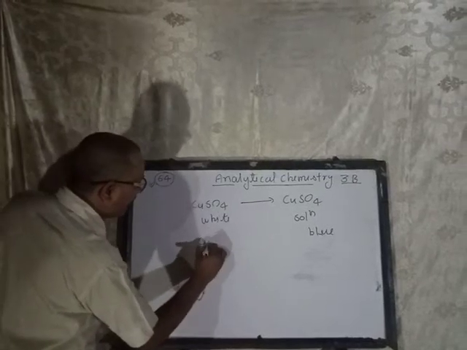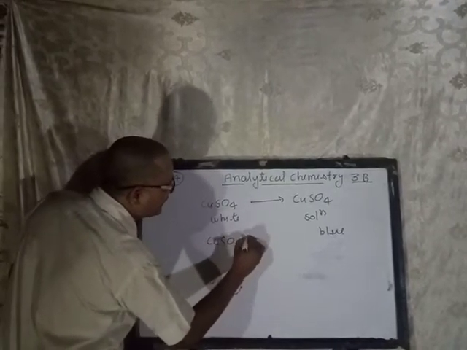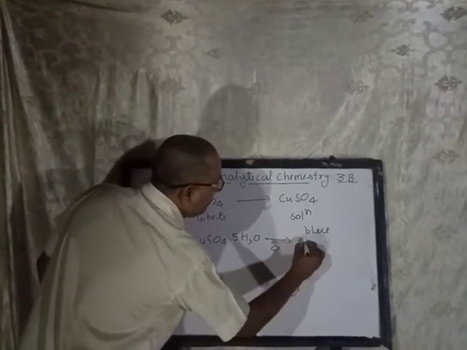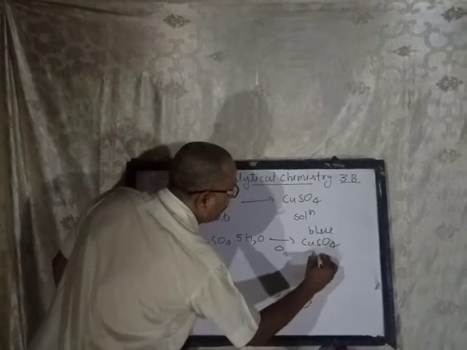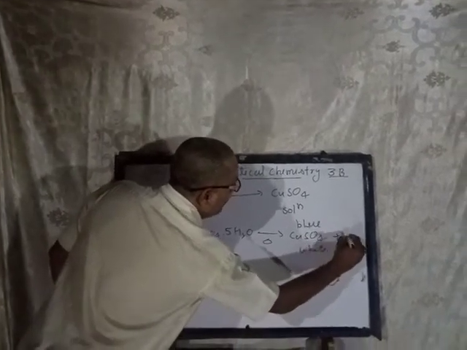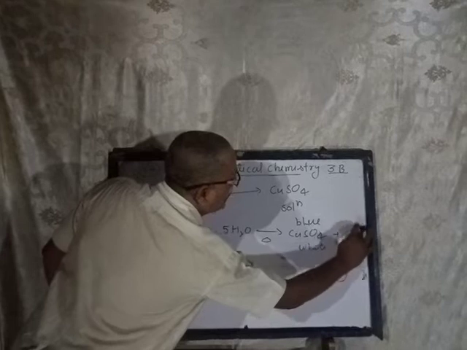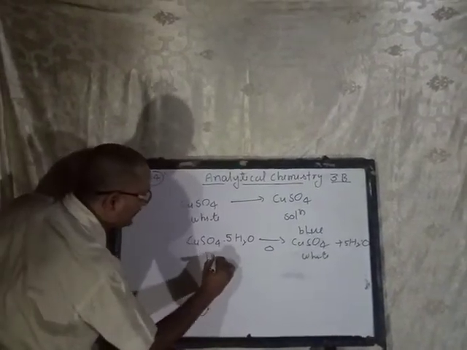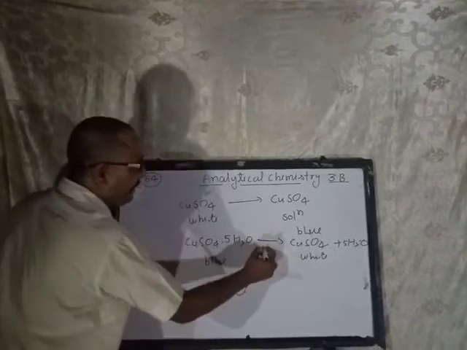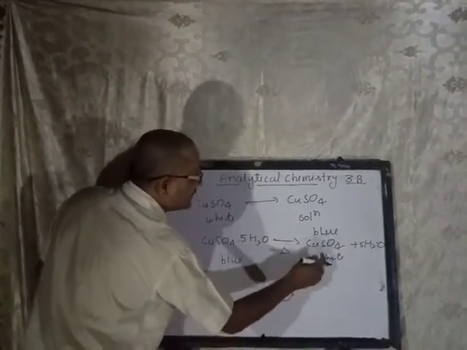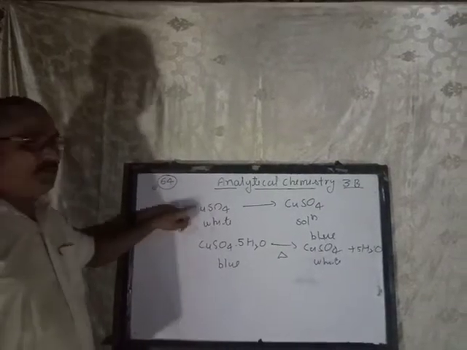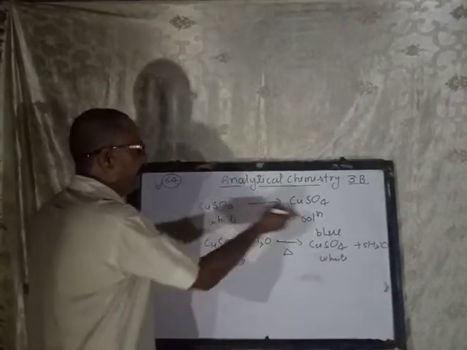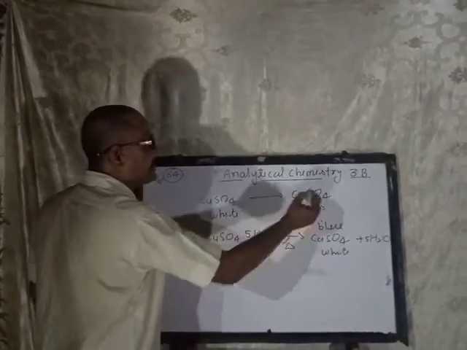Blue vitriol, hydrated copper(II) sulfate, when you heat it, forms CuSO4 that is white in color, and water of crystallization, which means water molecules. Why does it happen? That is blue in color, and after heating it changes to white. This one is white copper(II) sulfate, and the solution of copper(II) sulfate is blue.